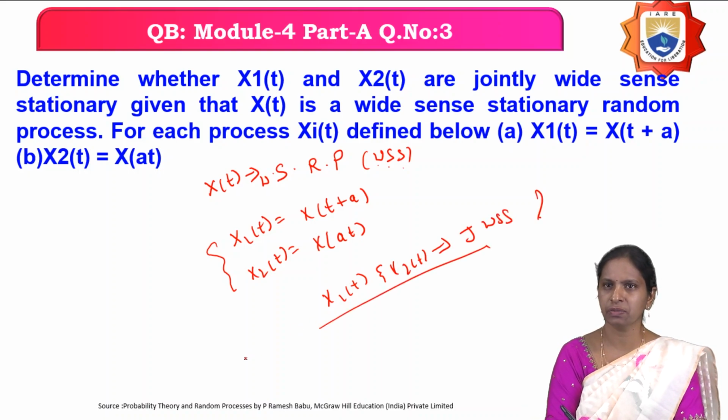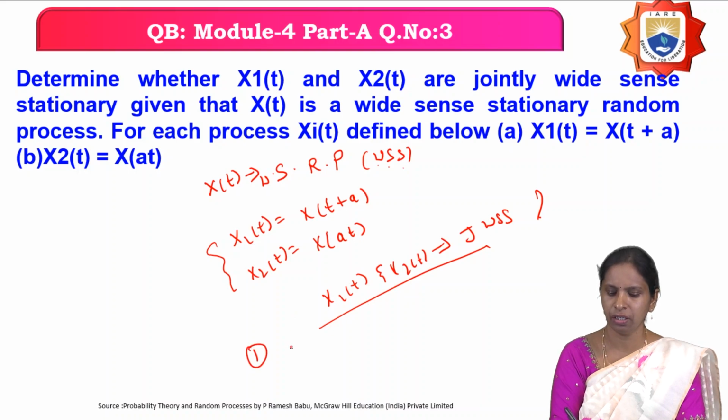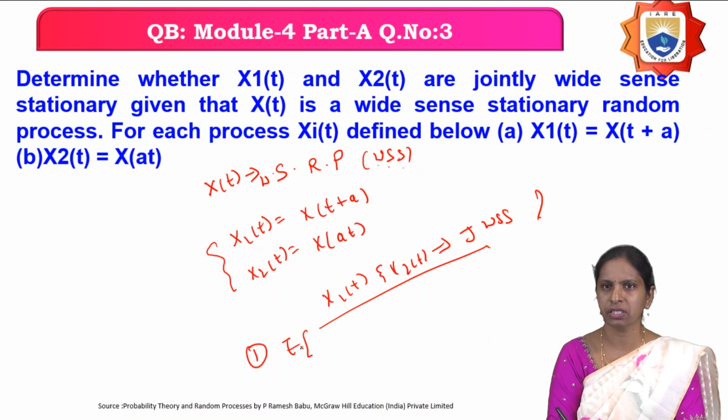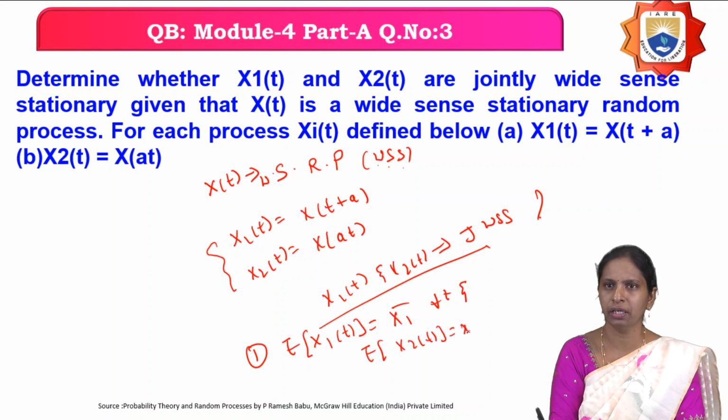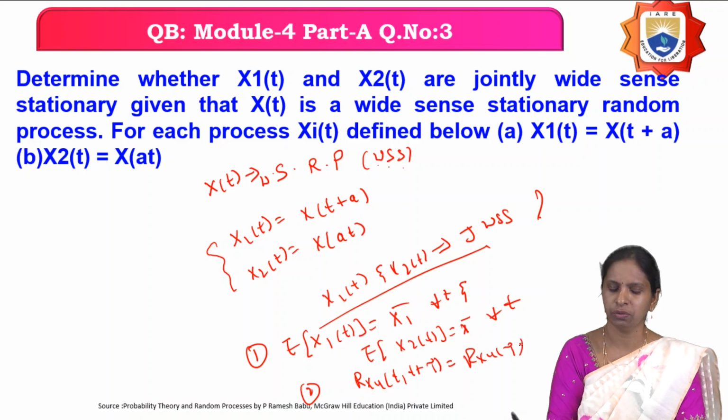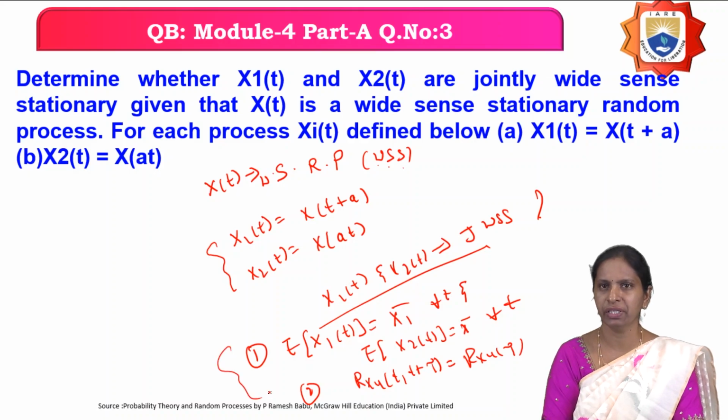So already we have seen the conditions for jointly wide sense stationary. What is the first condition? The means of the two random processes are constant. What is the first random process here? X1 of t. Therefore, expectation of x1 of t should be constant for all the values of t, and similarly, the mean of the second random process x2 of t should also be constant for all the values of t. And the second condition, nothing but the cross correlation function, should be a function of only the time difference, nothing but Rxy of tau. So these are the conditions for jointly wide sense stationary.